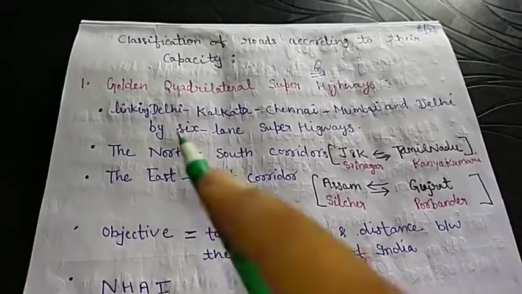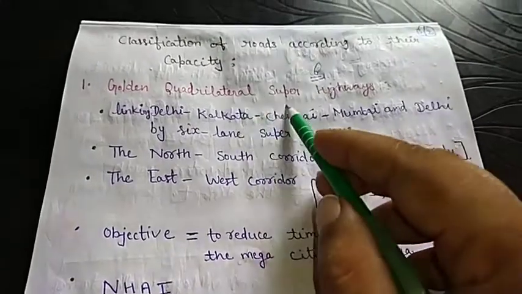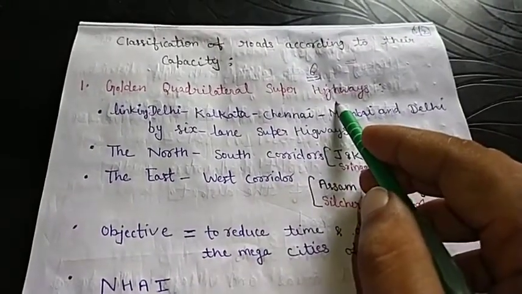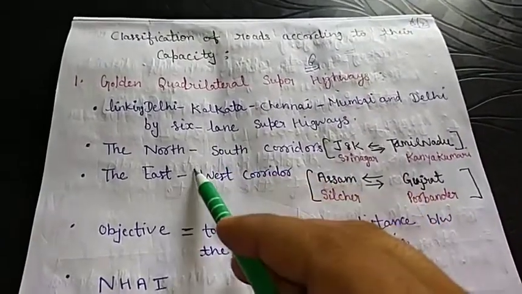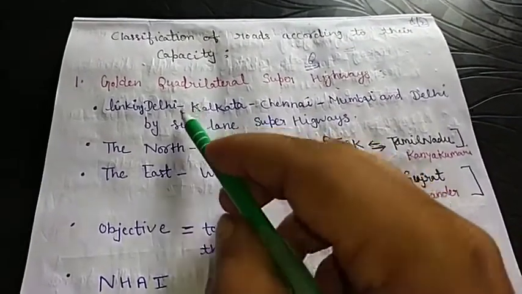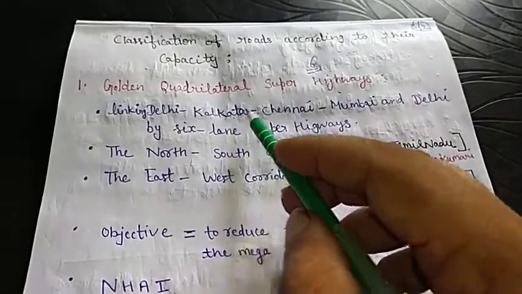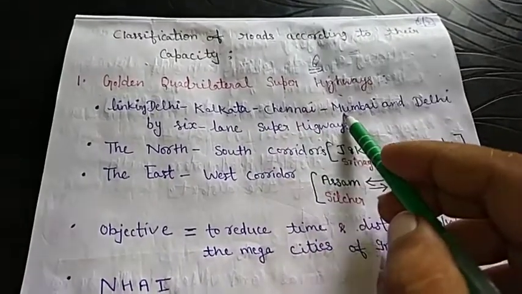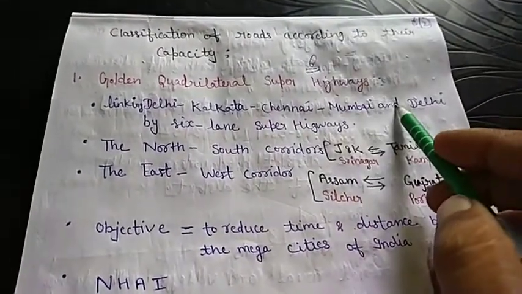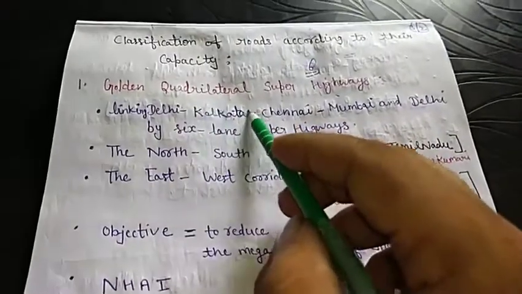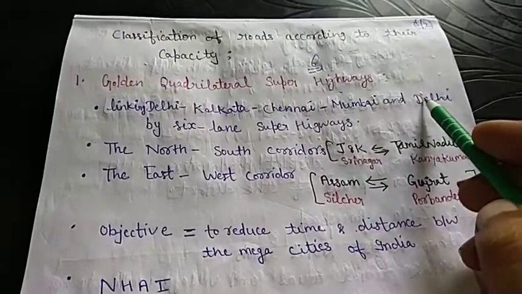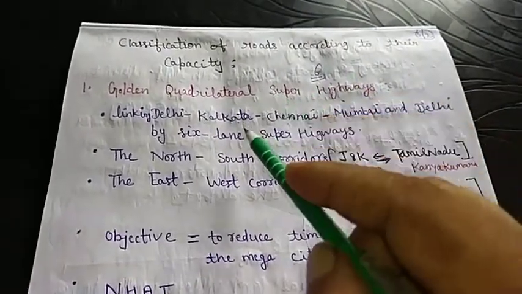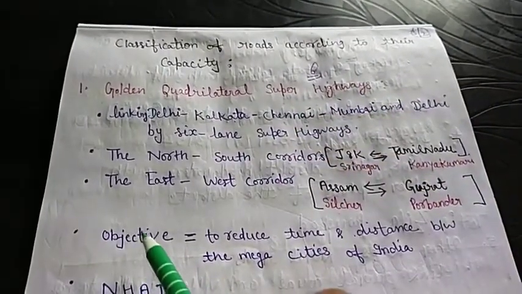First is the Golden Quadrilateral Super Highway. These roads link the mega cities of the country like Delhi, Kolkata, Chennai and Mumbai: Delhi to Kolkata, Kolkata to Chennai, Chennai to Mumbai, Mumbai to Delhi, by 6-lane superhighways.